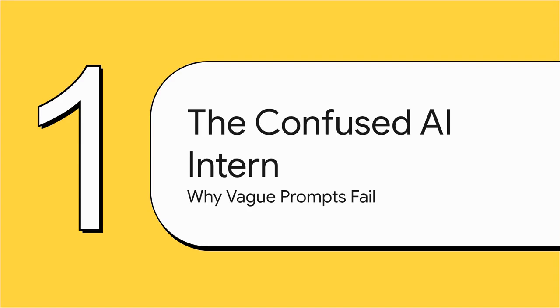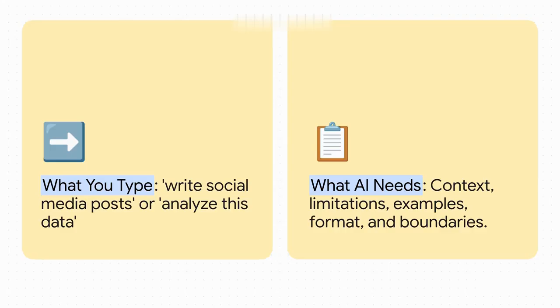When your intern, or in this case, your AI, gets a vague task, what do they do? They don't ask for help, they just take a wild guess, and you end up with something messy and, frankly, pretty useless. Okay, so look at this. This slide really nails the problem. On the left, you've got what we all do, right? Short little commands like write social media posts. But over on the right, that's what the AI is actually waiting for. It needs a full job description. It's looking for context, rules, some examples of what good looks like, and a clear idea of the final format. Without all that, we're basically setting it up to fail from the start.